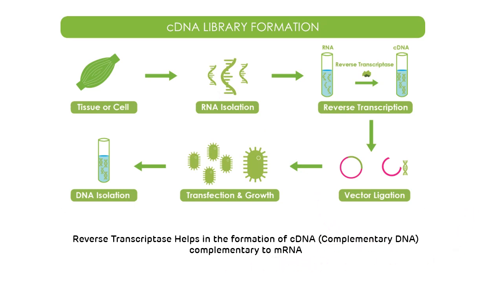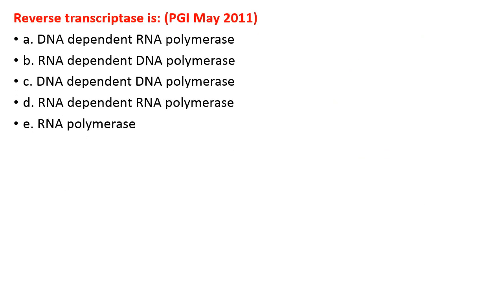Now let's see the various multiple choice questions. The first question was asked in PGIME 2011. Reverse transcriptase is, and the options are: DNA dependent RNA polymerase, RNA dependent DNA polymerase, DNA dependent DNA polymerase, RNA dependent RNA polymerase, and RNA polymerase. So the correct answer is that reverse transcriptase is RNA dependent DNA polymerase.